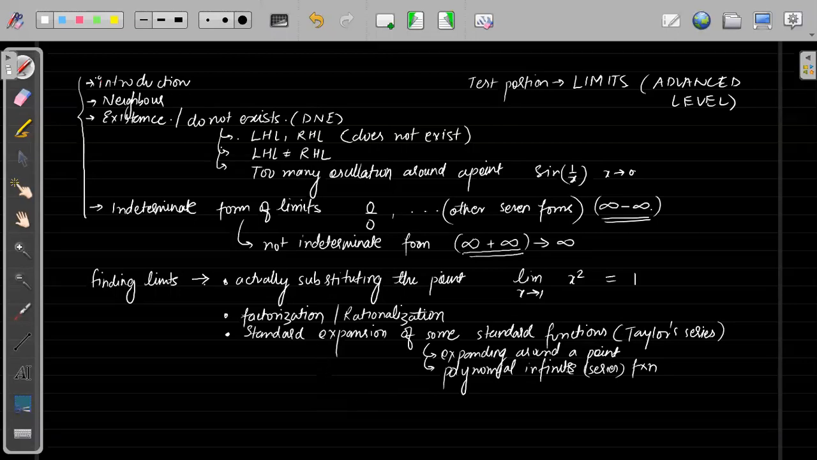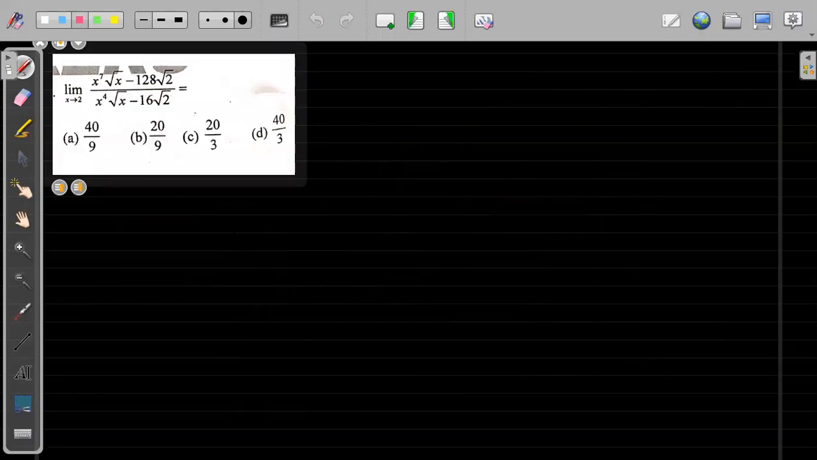Okay, so till now in limits we have done this. In this week we will do the remaining part of how to find the limits. The only part left for us is how to find the limit, and the remaining part. Okay, so let's start today's class. First we will do this question.